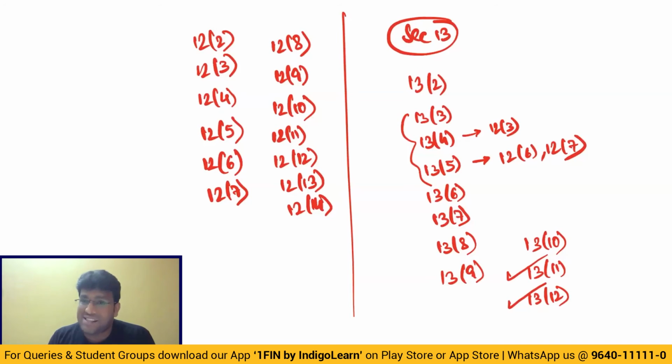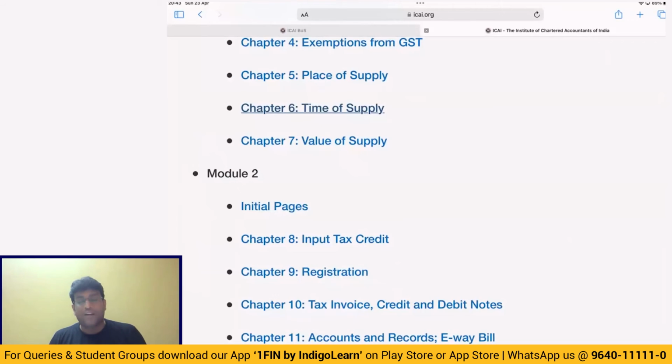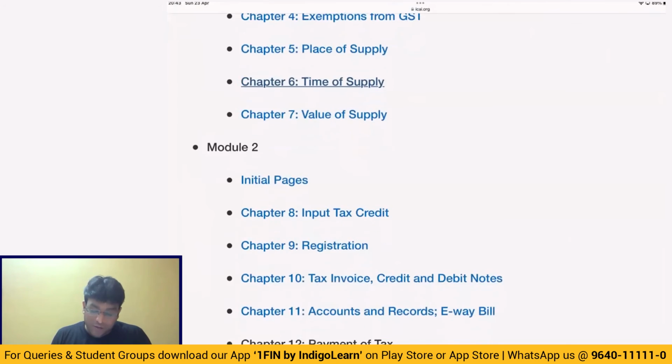So if any two cases are satisfied, then we say that the place of supply is in India only. In case of online services, online information, database access and retrieval services. So these are the various interesting points we have in the topic of place of supply, my dear friends.